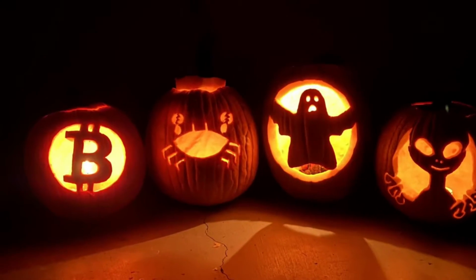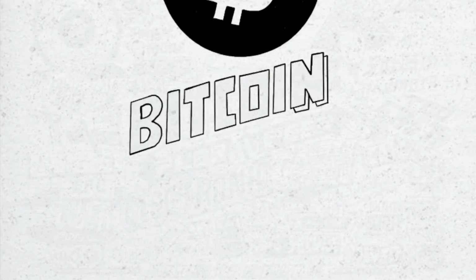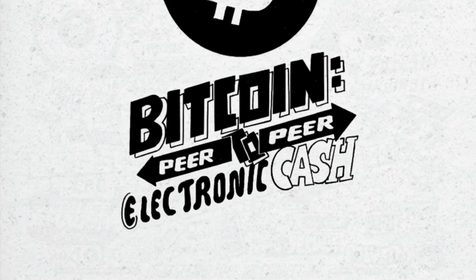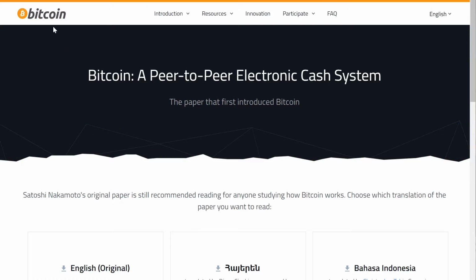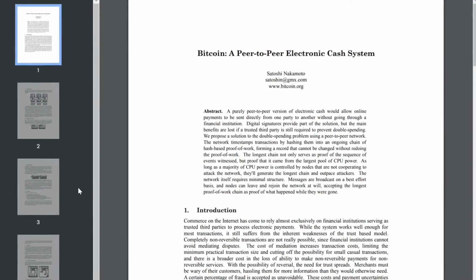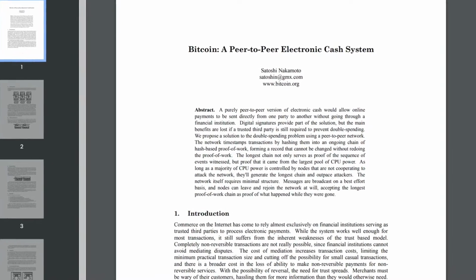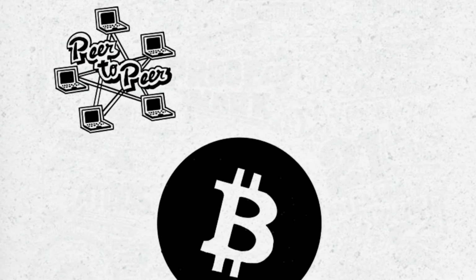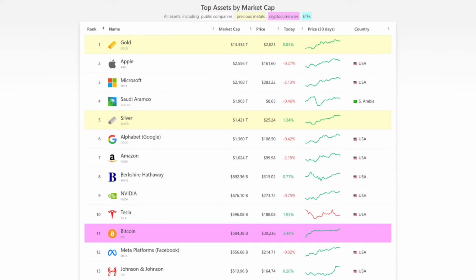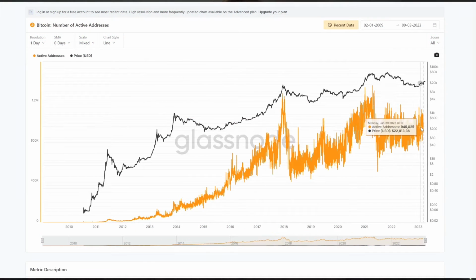On Halloween night 2008, an email dropped to the cryptography mailing list. It said, "I've been working on a new peer-to-peer electronic cash with no trusted third party." This paper is still available today on bitcoin.org, becoming one of the most important documents of the century that radically shifted the dynamics of the world, leading to a peer-to-peer network with close to 500 million market cap and millions of users in all parts of the globe.